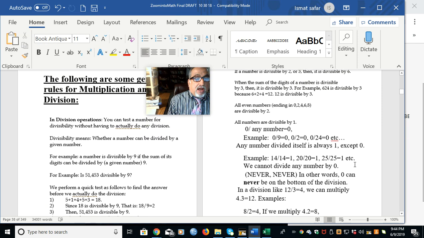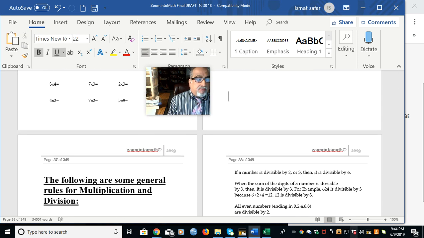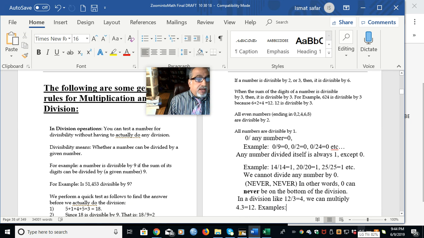Now in division, any number you can divide by itself. If you divide a number by itself, the answer is always 1. So 6 divided by 6 is 1. 100 divided by 100 is 1. A million divided by 1 million is 1. 2 divided by 2 is 1. And 100 million divided by 100 million is 1. So that is the second rule, the second obvious idea.